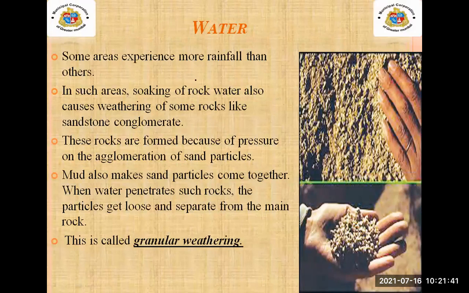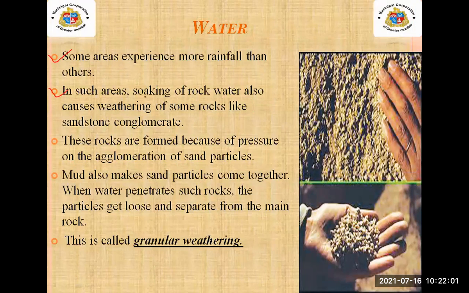Next, the last, fifth reason of mechanical weathering is water. Some areas experience more rainfall than others.